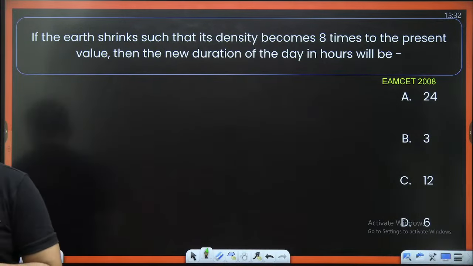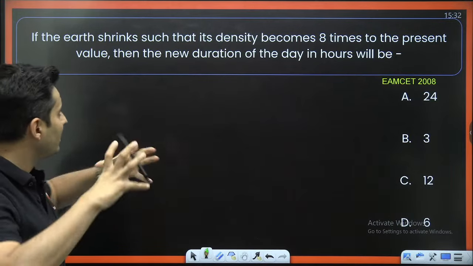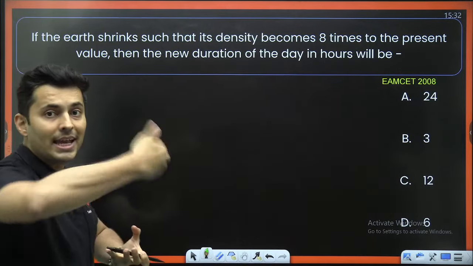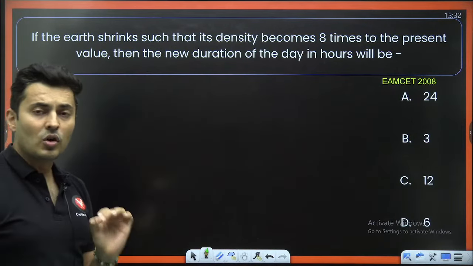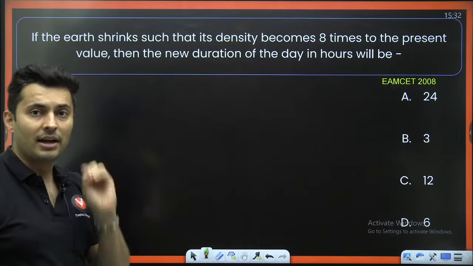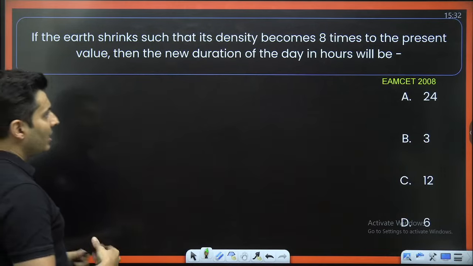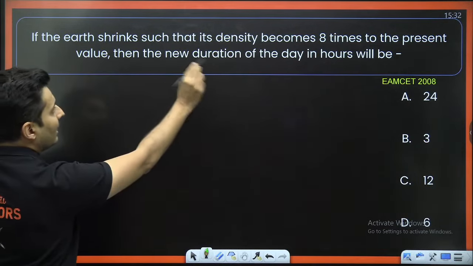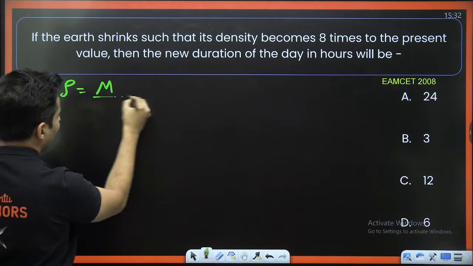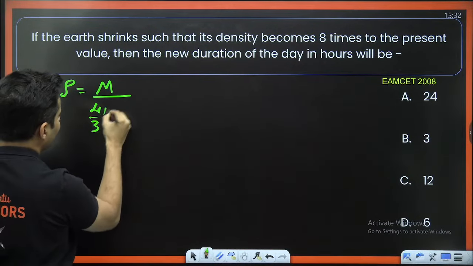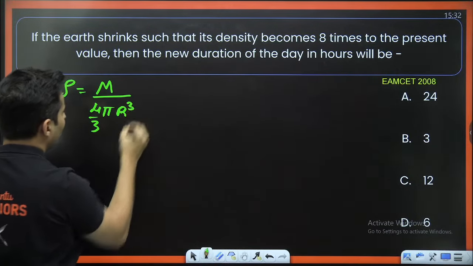Come on, think about it. If the earth shrinks such that the density will become 8 times the present value, then the new duration of the day? This is a combination of 2 chapters, rotation and gravity, slightly. I'll tell you how. If the density will become 8 times, what is the formula for density? Density is mass by volume. Volume is 4 by 3 pi r cube.